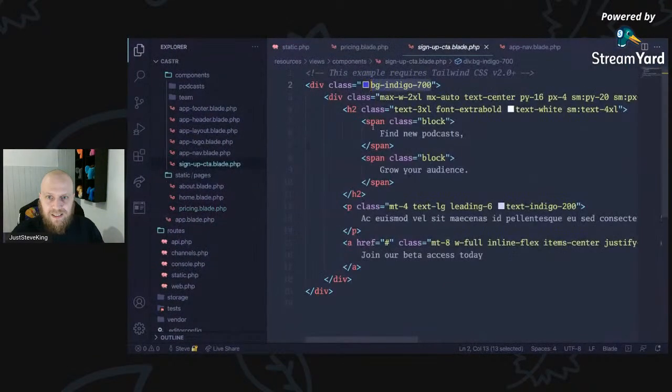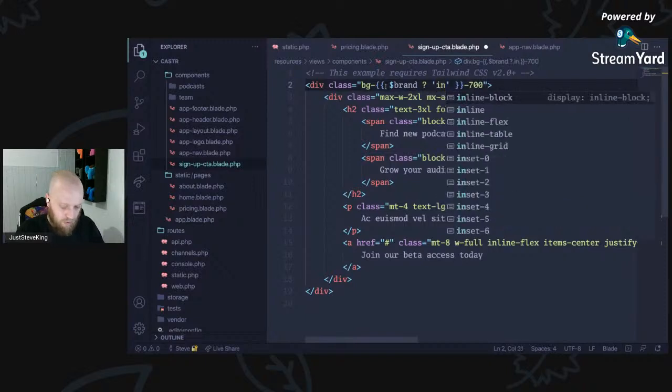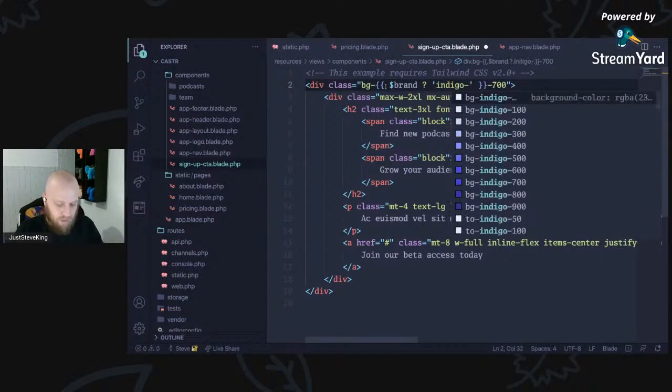So on the sign-up CTA, I want to be able to pass in an option. So we want it to be brand or not. So for indigo here, if we've got brand passed in, we will turn that to indigo 700.